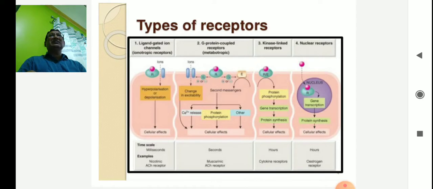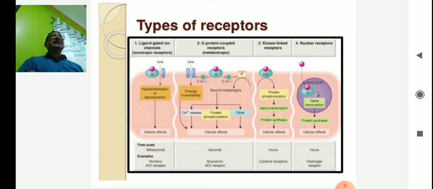So this is the G protein receptor, and this is another kind of receptor. The third one is the kinase linked receptor. This is like a G protein receptor, but it is not so complex. It is simply a kind of dimer. Therefore, the dimer receptors are formed, and ultimately the molecules come inside the cytoplasm and perform different activities.